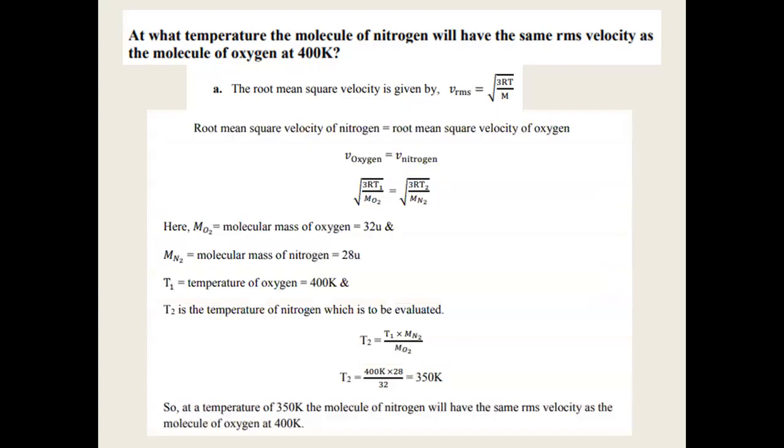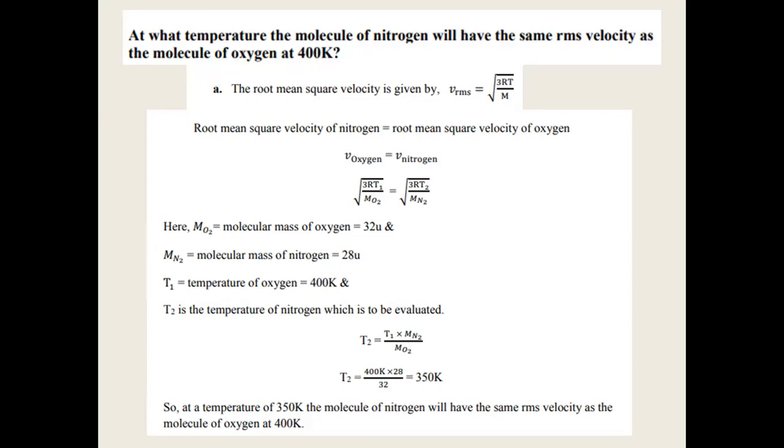So when this commonality is there, can we use this condition and calculate the temperature at which both gases attain the same RMS velocity? Yes, of course, we can do that because we know the formula for root mean square velocity, that is square root of 3RT divided by M. Now, see, whenever a question is given like this, when the root mean square or any other type of velocities of two gas samples are equal, you can just write two equations for different gases. I mean, you can write the equations for individual two gases and equate them, because the question tells, because they have same velocities. Root mean square velocity of oxygen is equal to root mean square velocity of nitrogen.